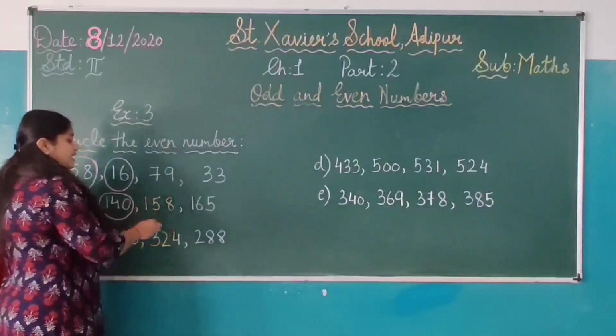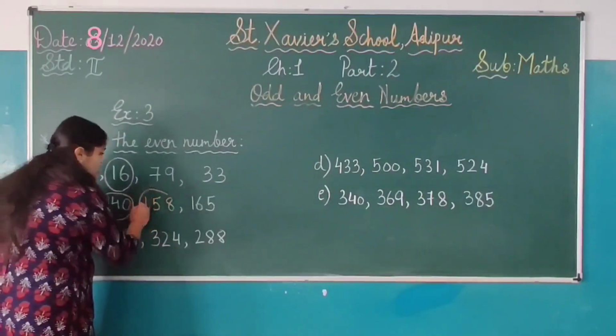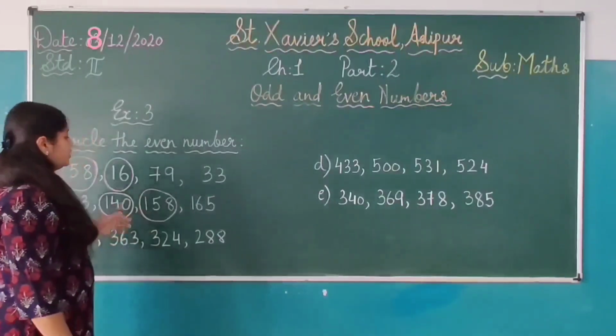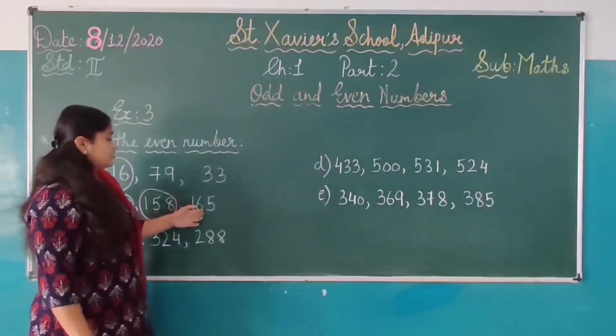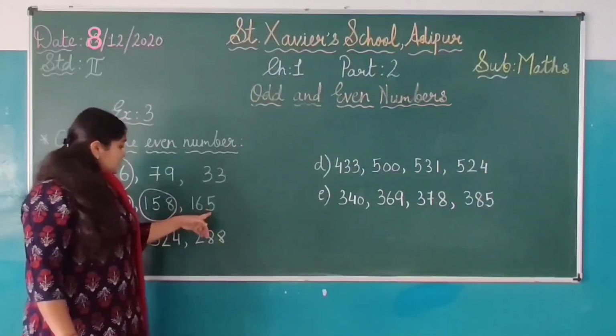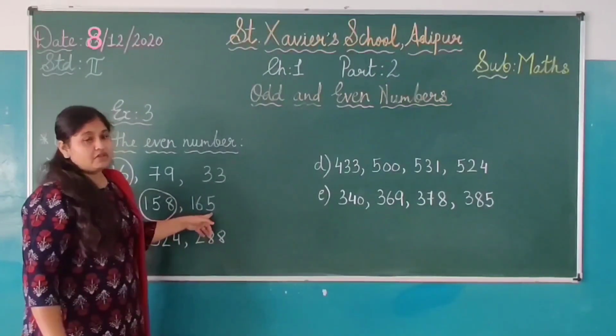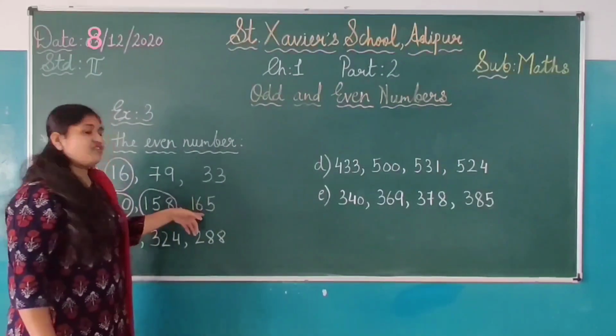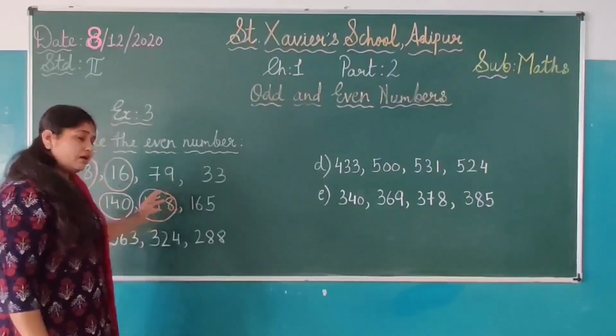So indirectly 158 जो पूरा number है, that will be an even number. Now next is 165, है ना? Last number कौन सा है? 165. अब इसकी ones place पे क्या है? 5. So your 5 आ जाता है odd number. So 165 here will be an odd number.